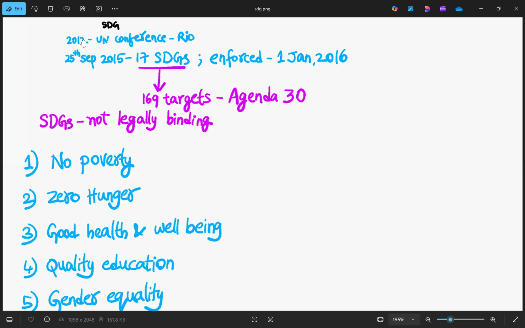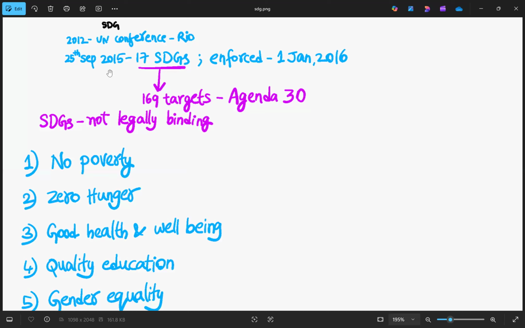This is where the framework for coming up with SDGs came up. Later on, on 25th September 2015, 17 sustainable development goals were created, with an agenda that by 2030, 169 targets under the 17 goals must be met.